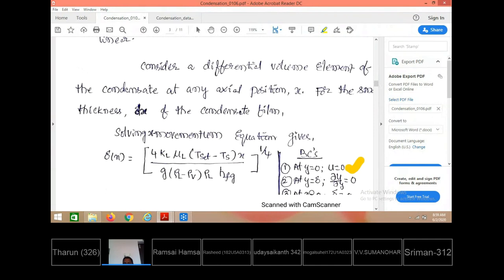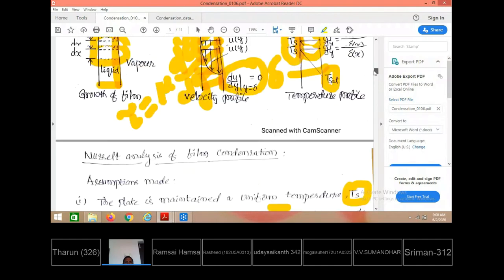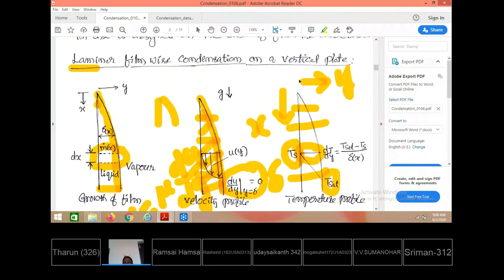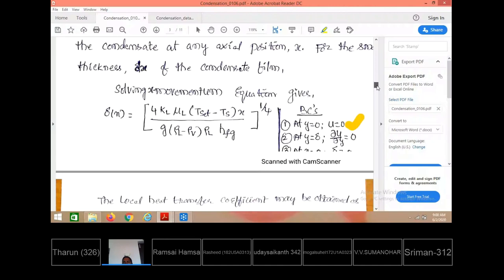At y equal to 0, the velocity is 0. What does y equal to 0 mean? Y is the direction taken perpendicular to the plate, so y equal to 0 means along the plate. Along the plate the velocity is 0. That is what we have taken.